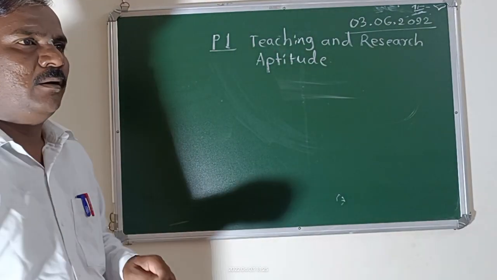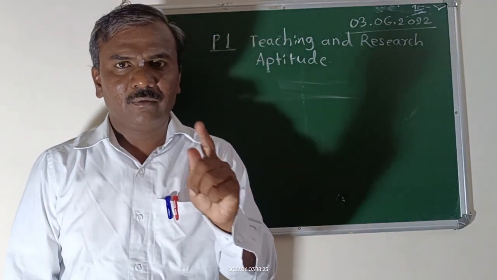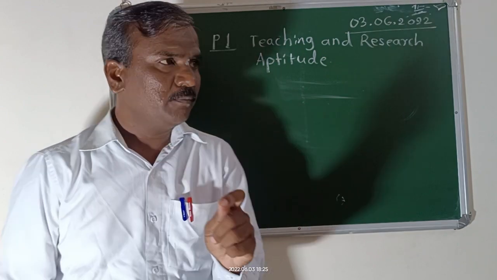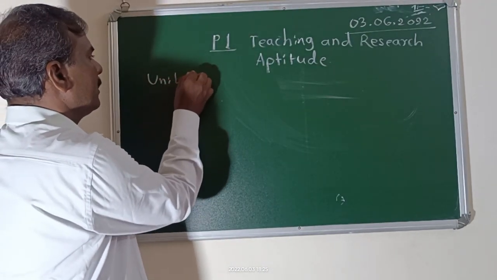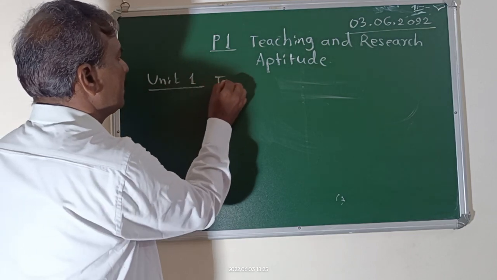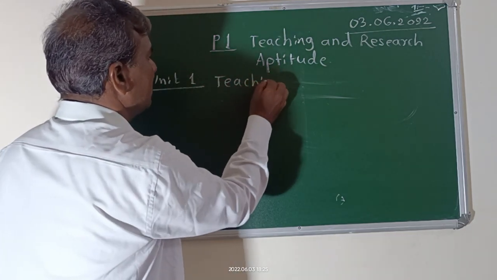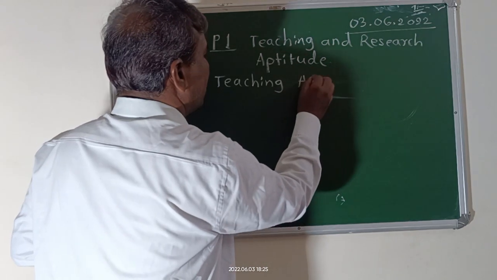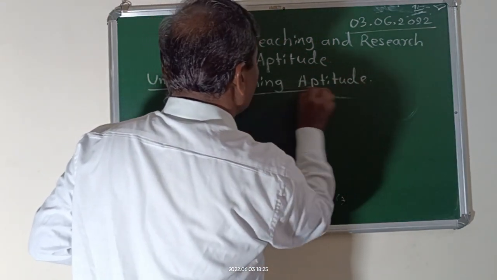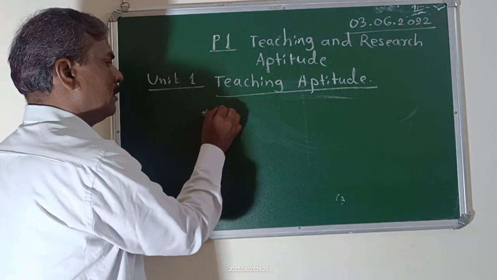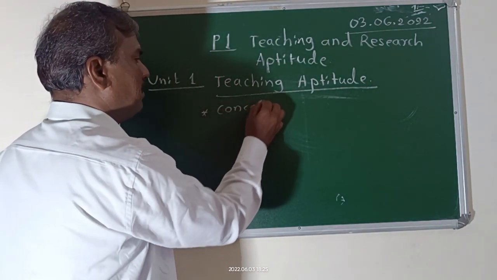Okay. In the last video, I explained to you unit number 1, teaching aptitudes. The concept is completed.